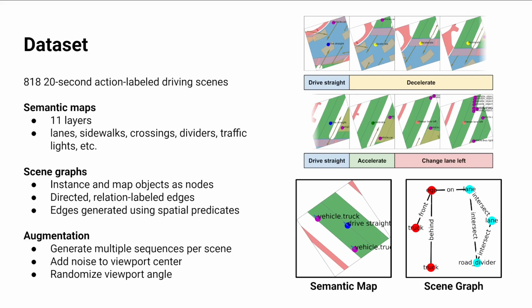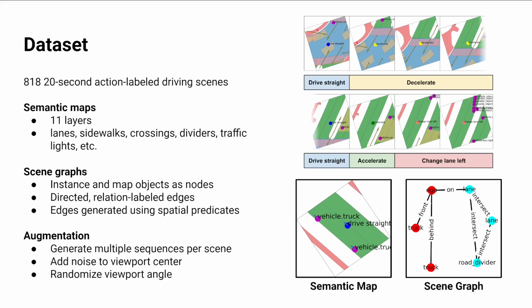objects like traffic cones and movable barriers, strollers, and the like, and map objects, any geometry from the aforementioned semantic maps. The edges in the scene graph denote the spatial relationships between the objects, and they can be directed or undirected. Examples of relationships include in front of, behind, on top of, intersecting with, and so on.